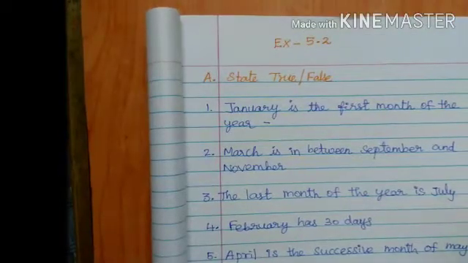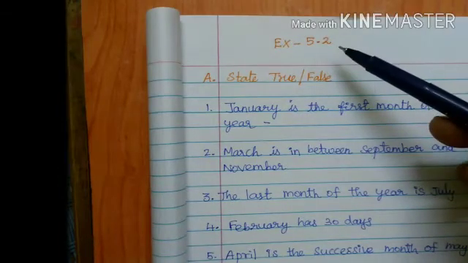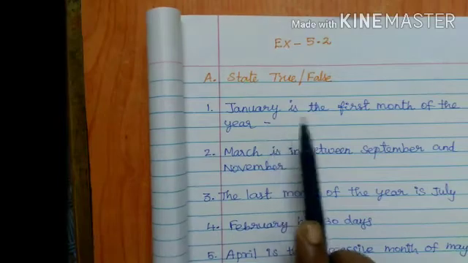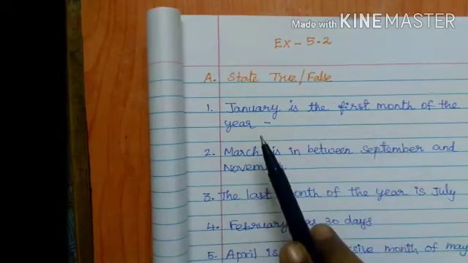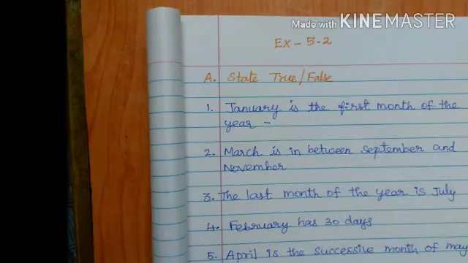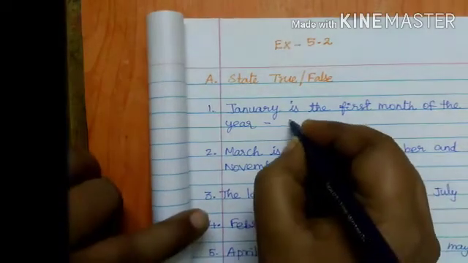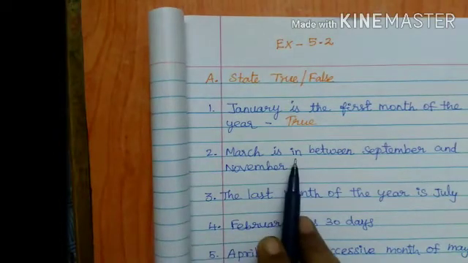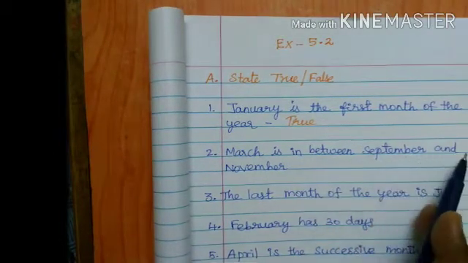The next one, exercise 5.2. Say true or false. January is the first month of the year. Yes, correct. So write true. The next one, March is in between September and November.